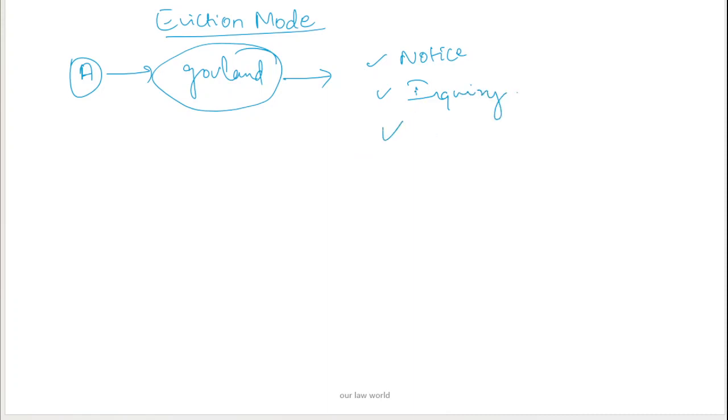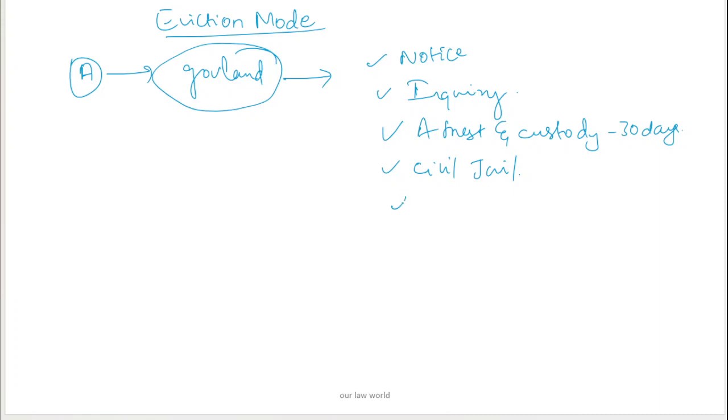After inquiry, he will be arrested and kept in custody for 30 days. If that person still refuses, he will be sent to civil jail.